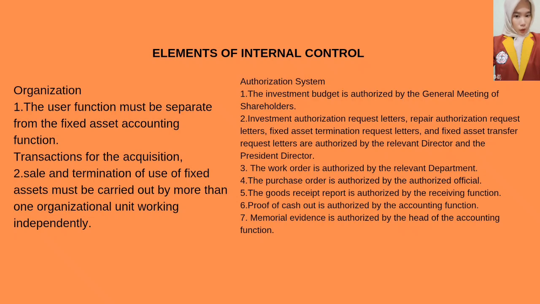5. The goods receipt report is authorized by the receiving function. 6. Proof of cash out is authorized by the accounting function. 7. Memorial evidence is authorized by the head of the accounting function.